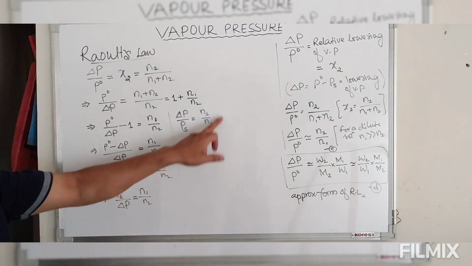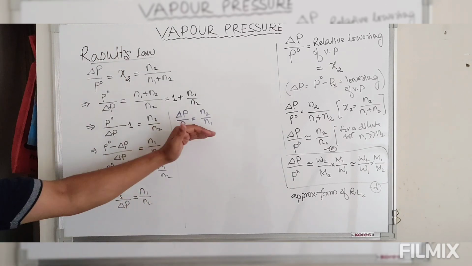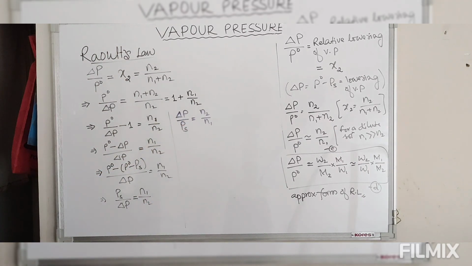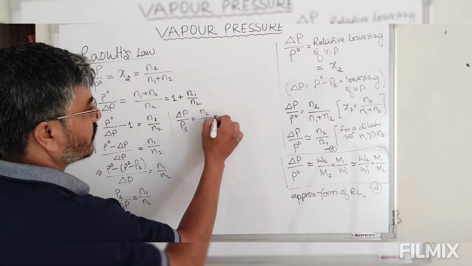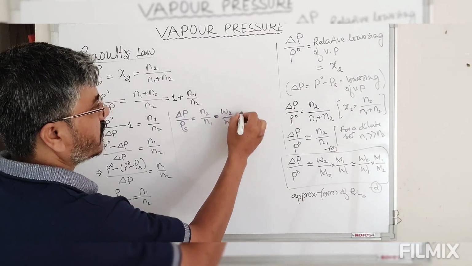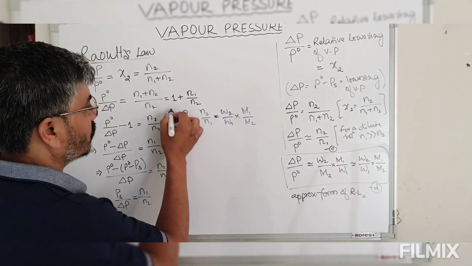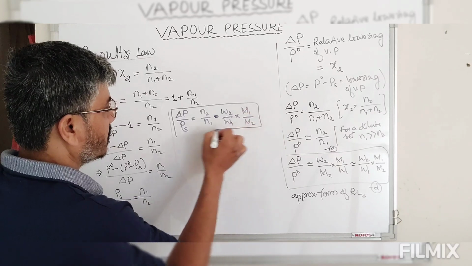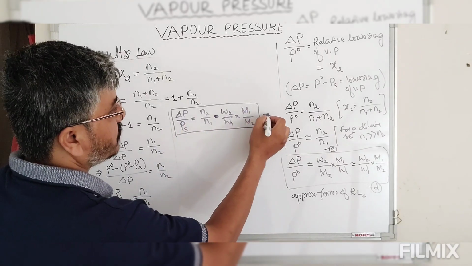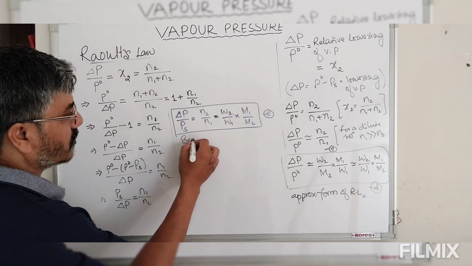So while deriving this particular form of equation, we haven't assumed any approximation. So this particular form is what we call the exact form of Raoult's law. So that is W2 by W1 into M1 divided by M2. This equation, equation number E, is known as the exact form of Raoult's law.